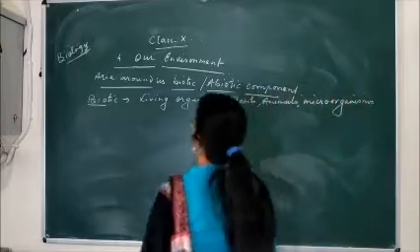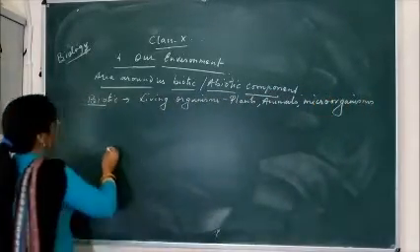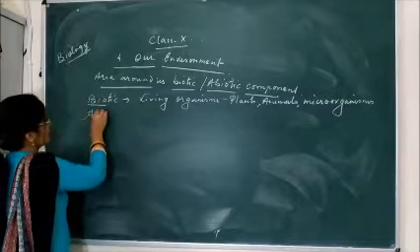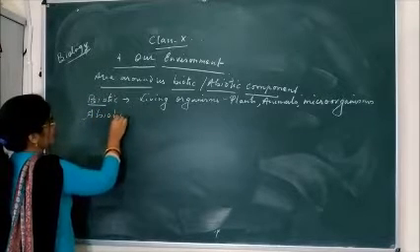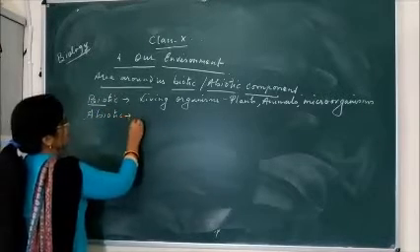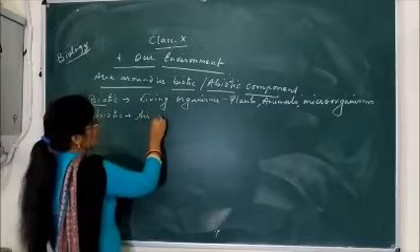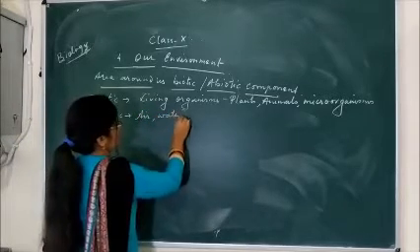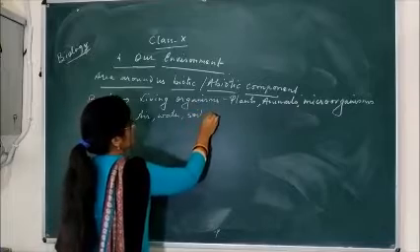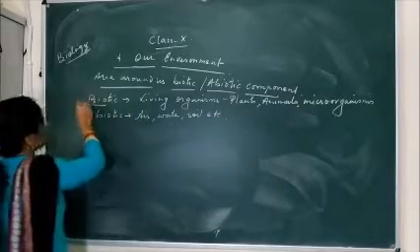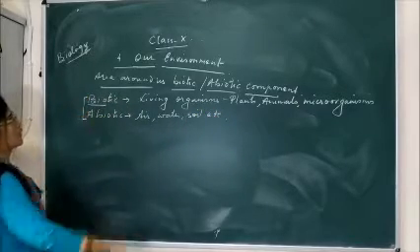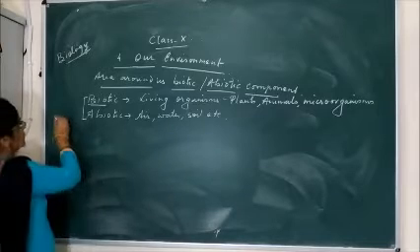Those which have life are called biotic components, and those which don't have life are called abiotic components, like air, water, soil, etc. And both biotic and abiotic components together form the environment.